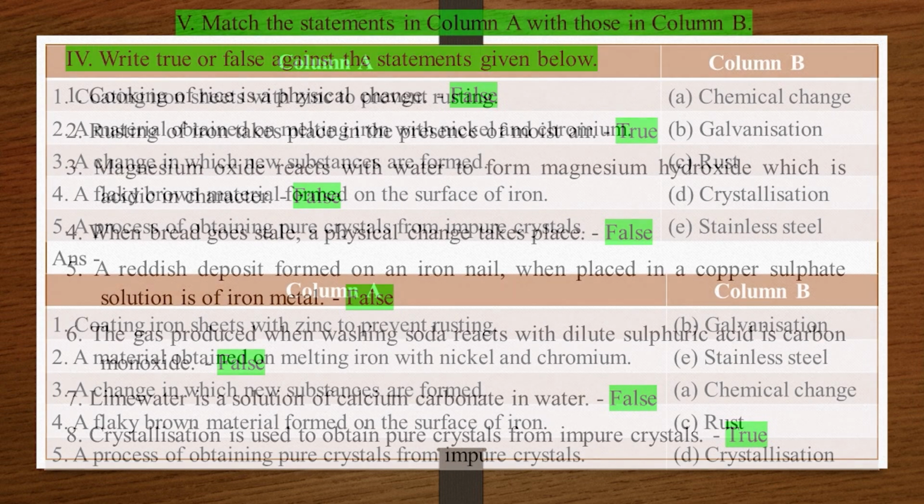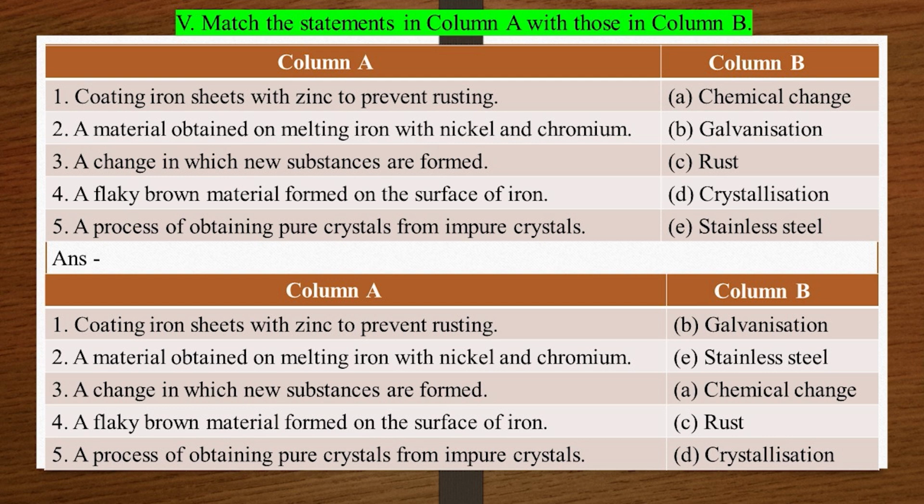5. Match the statements in column A with those in column B. Column A. 1. Coating iron sheets with zinc to prevent rusting. 2. A material obtained on melting iron with nickel and chromium. 3. A change in which new substances are formed. 4. A flaky brown material formed on the surface of iron. 5.